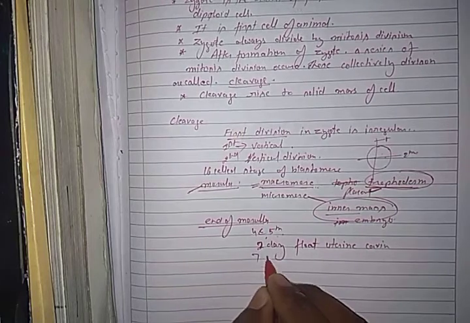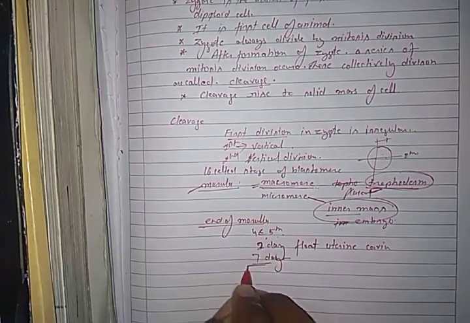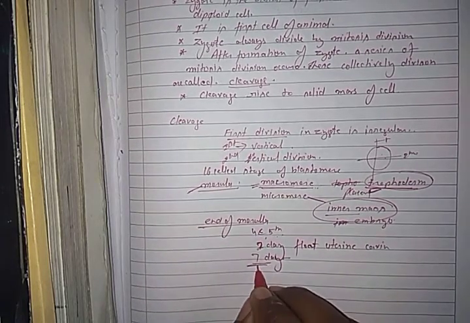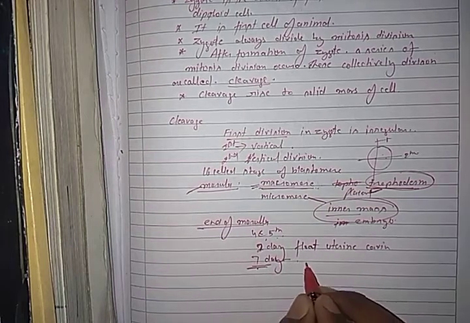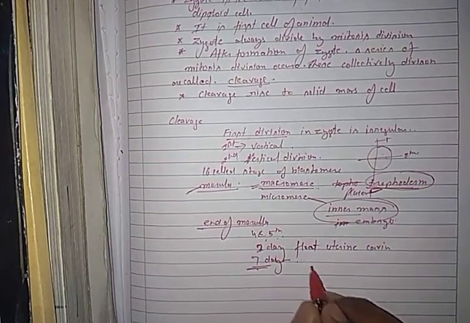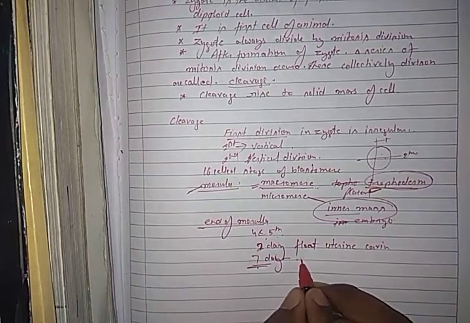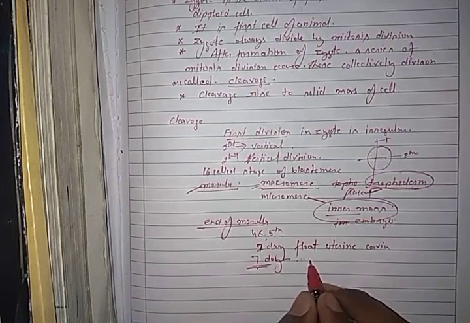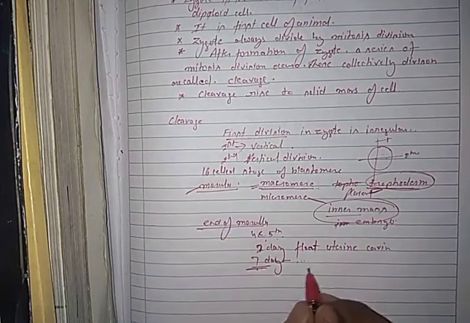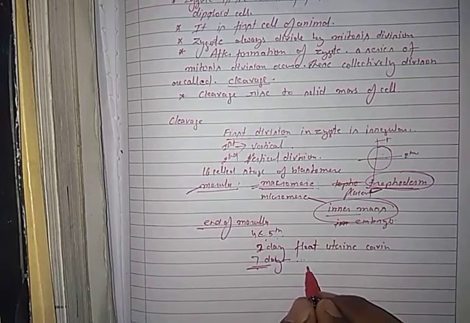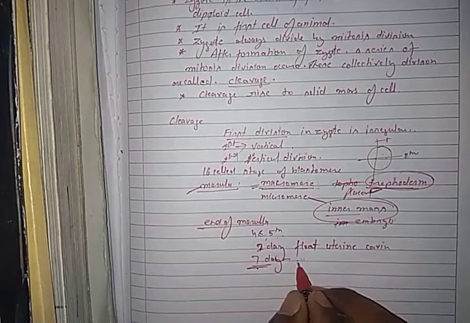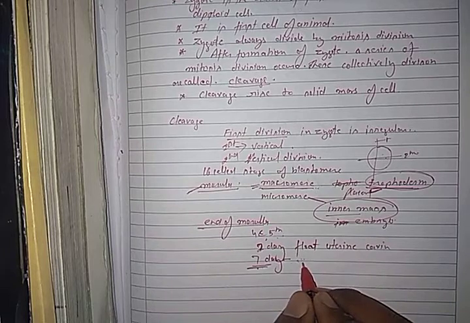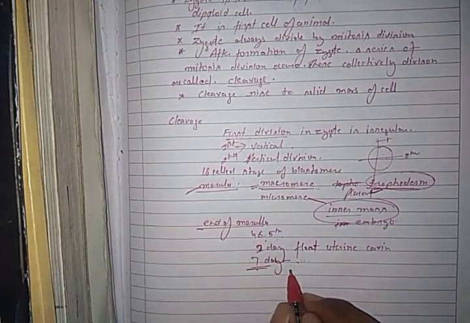Then on the 7th day after fertilization, it attaches to the endometrium wall of the uterus, which is called implantation. Means on the seventh day after fertilization, implantation occurs. Just before this, the zona pellucida disappears.